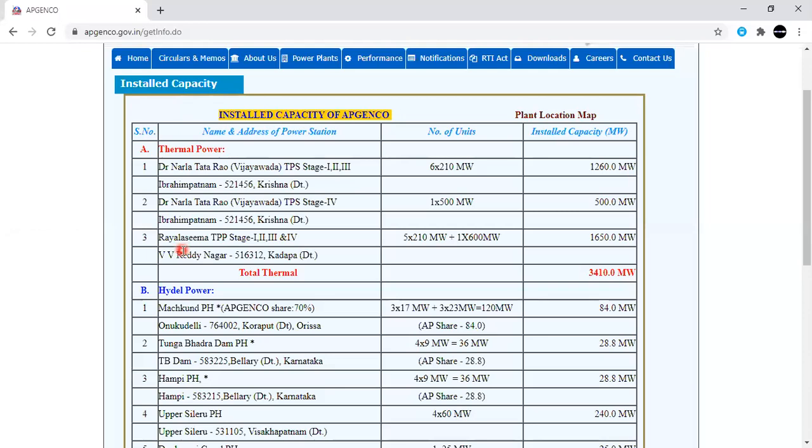Those power plants are not mentioned in this official site of AP Genco. So whatever power plants are present in this site, they are set up only by AP Genco itself. Okay.